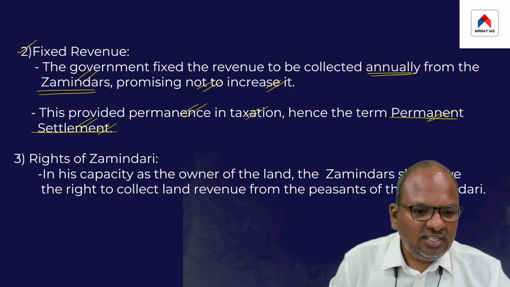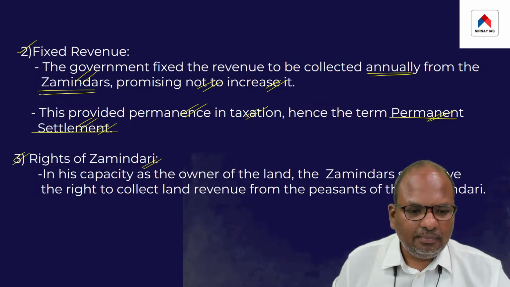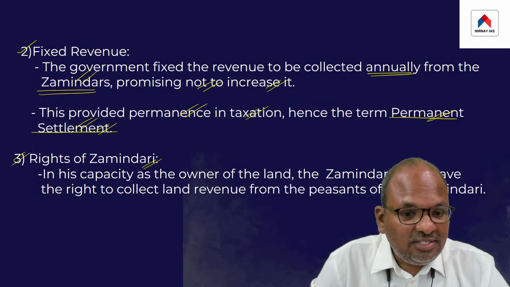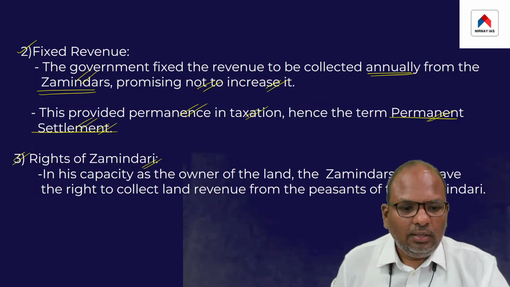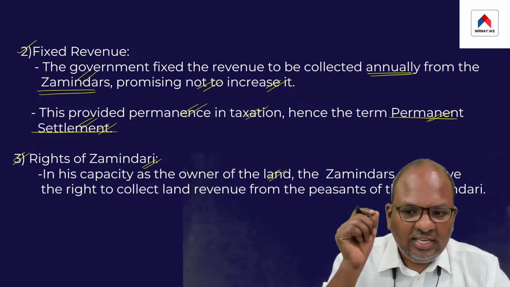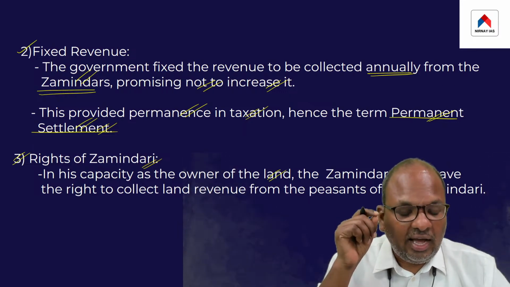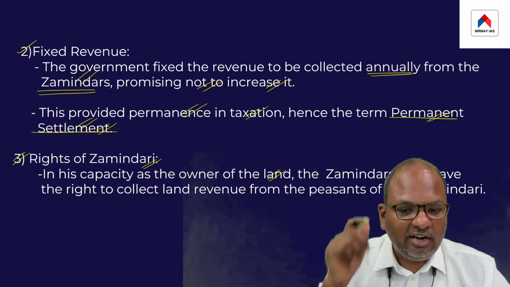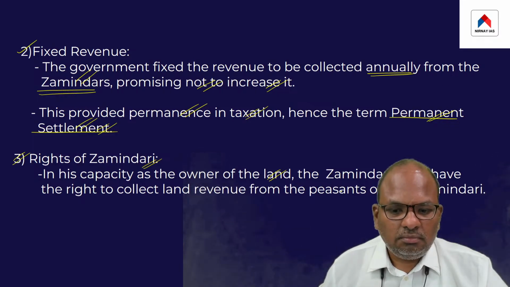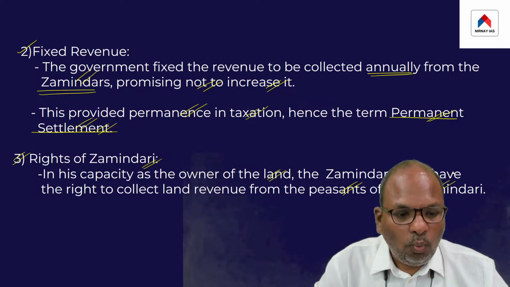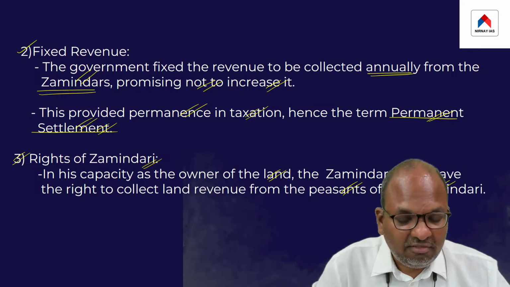So third is the rights of zamindari. So the point is, what rights did the zamindars have?